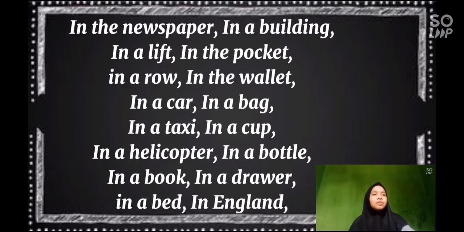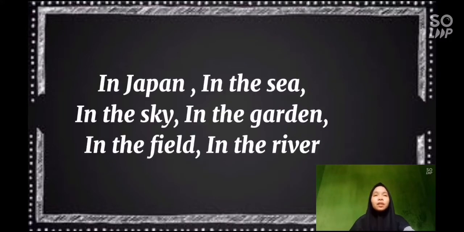Another example of the preposition in, such as in the newspaper, in a building, in a lift, in the pocket, in a row, in the wallet, in a car, in a bag, in a taxi, in a cup, in a helicopter, in a bottle, in a book, in a drawer, in a bed, in England, in Japan, in the sea, in the sky, in the garden, in the field, in the river.